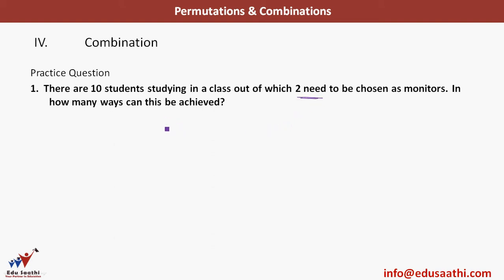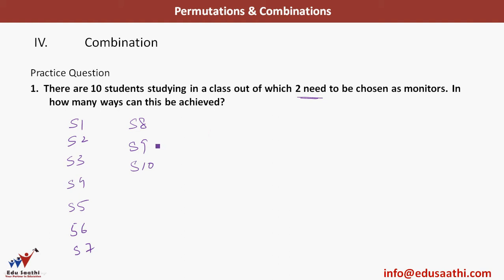In how many ways can this be achieved? Okay, so we have 10 students. So let me write S1, S2, S3, S4, S5, S6, S7, S8, S9 and S10 are the 10 students.